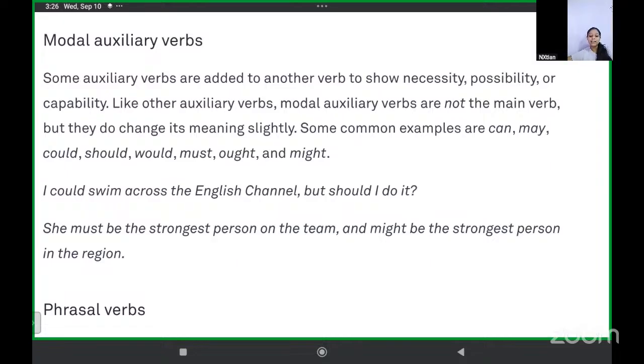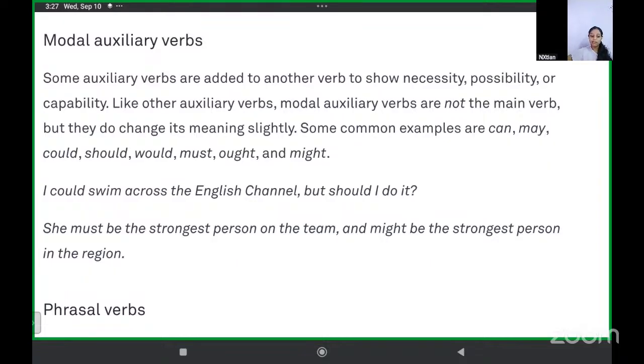He's saying that he can swim, okay? He's capable. But he's also asking permission, or asking opinion: should I do it? So all these words, such as can, may, could, should, would, must, ought, and might, are used in this way. Understood the usage?